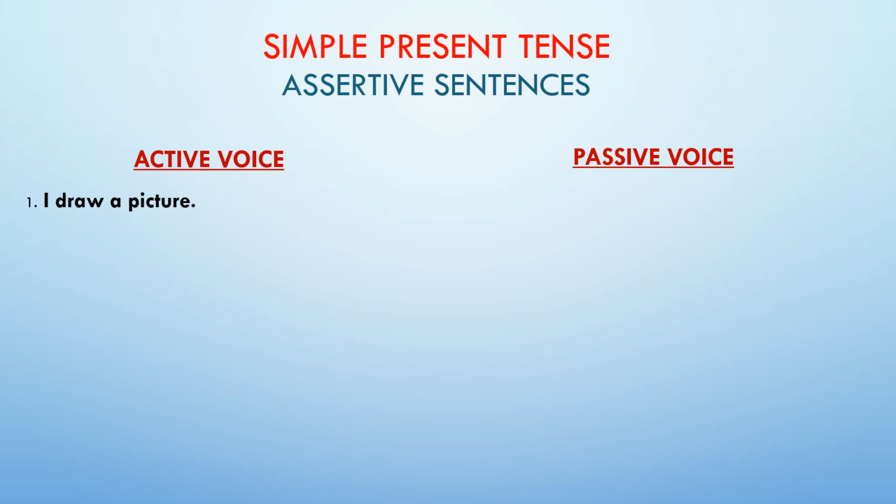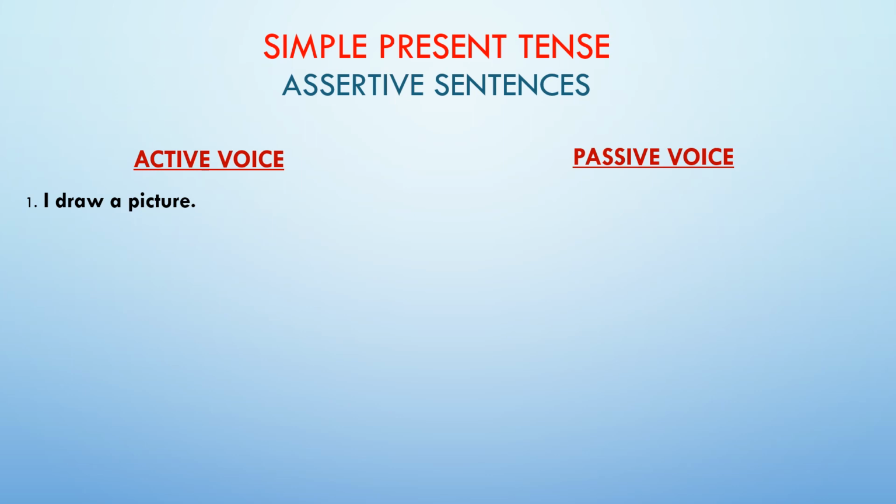Now how to ask this question? What do I draw? So your answer will be a picture, that is your object. So you start your answer in passive voice with a picture. Since the sentence is present tense and a picture is a singular word, the second rule, the form of to be, those helping verbs which we use, is: we use is as the form of to be.